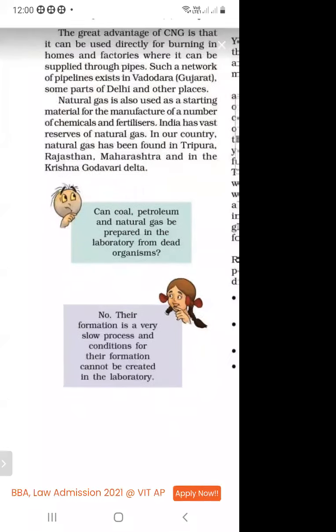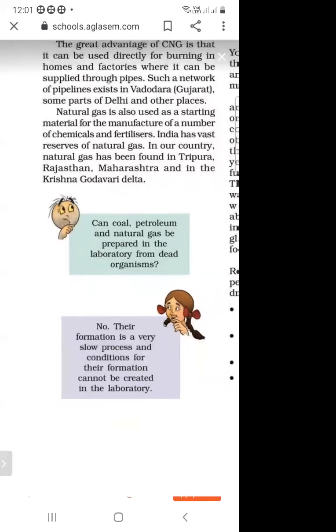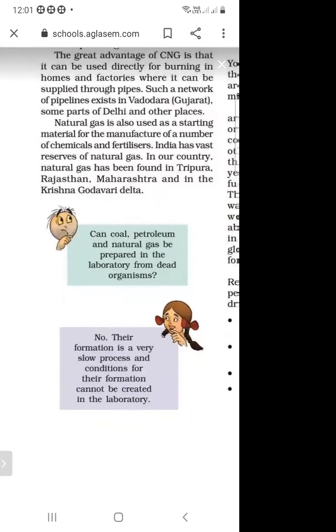So how are coal, petroleum, and natural gas formed? They are formed from dead living organisms. Paheli is asking one question: can coal and petroleum be made in the laboratory? No. Why can it not be made in the laboratory?